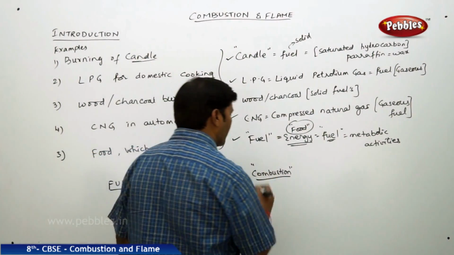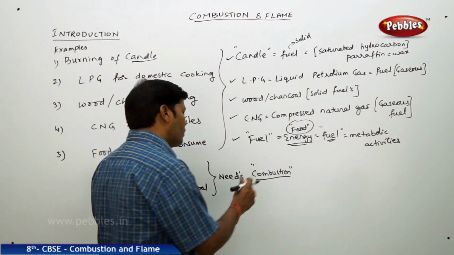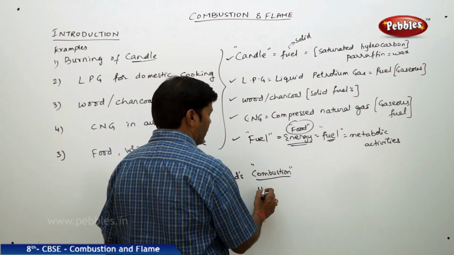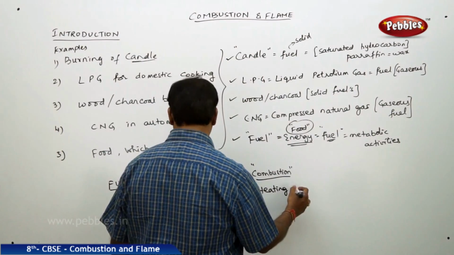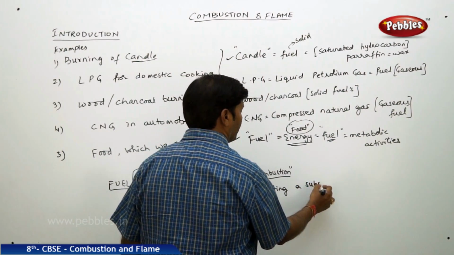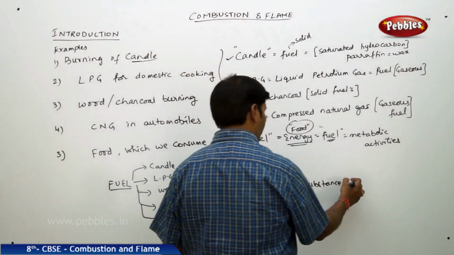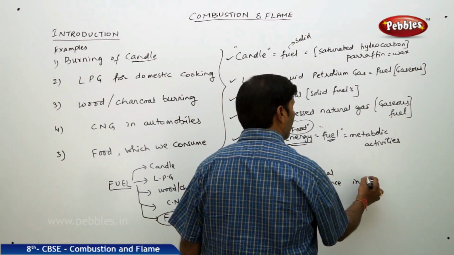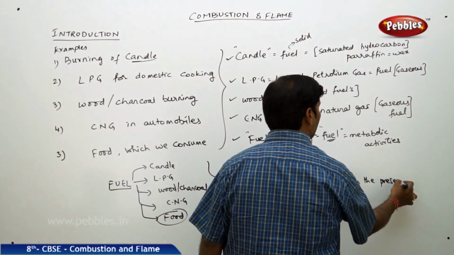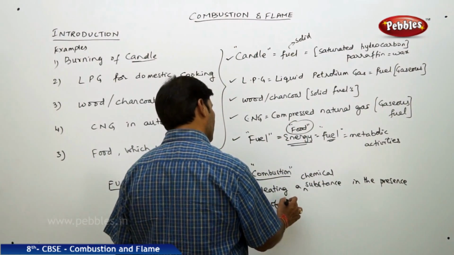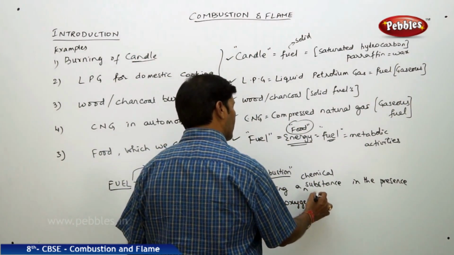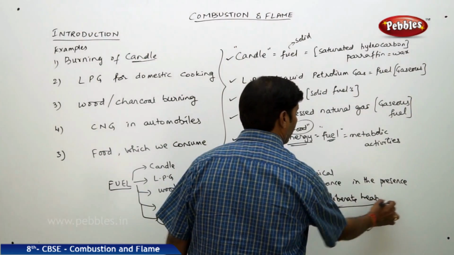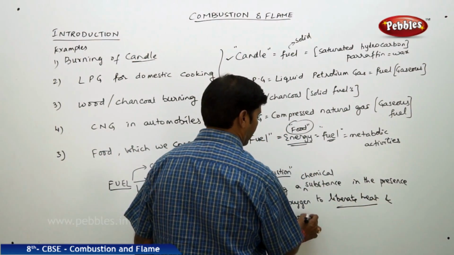So how do you put the word combustion in proper meaning? Combustion is simply nothing but heating a chemical substance in the presence of oxygen to liberate heat and also produce light.